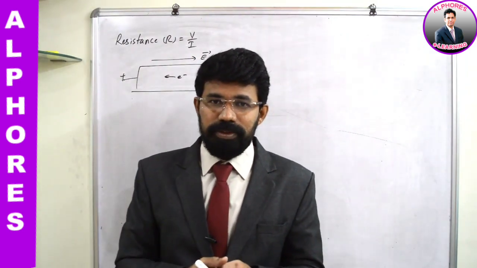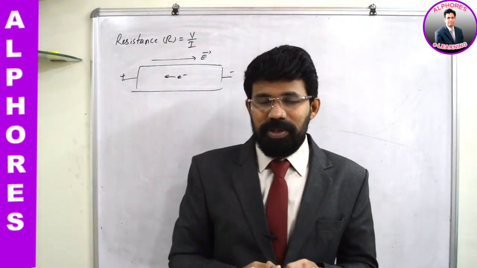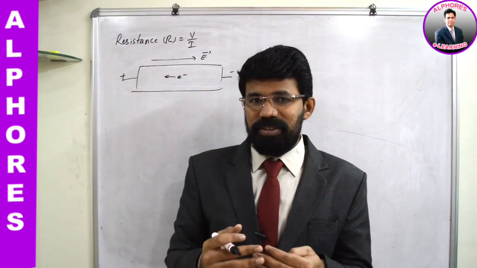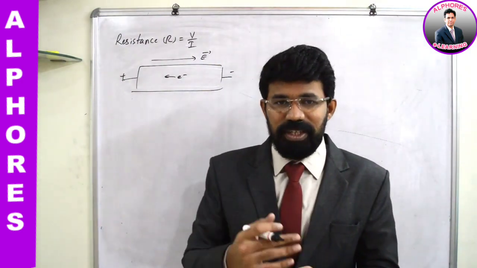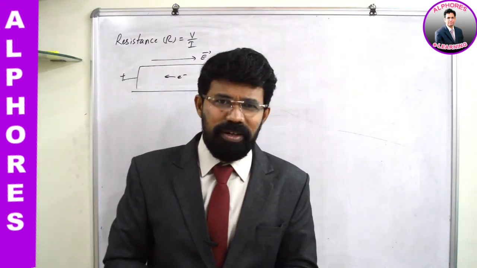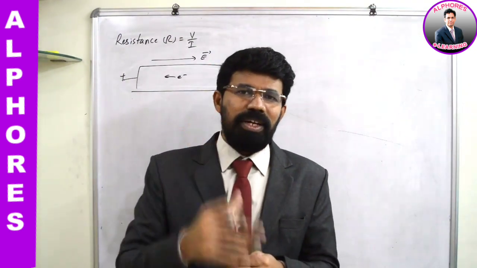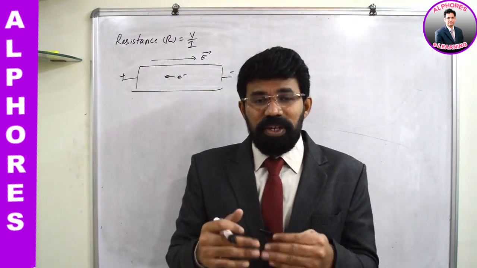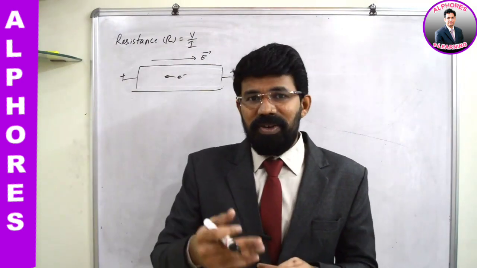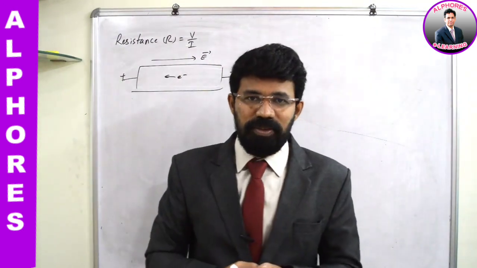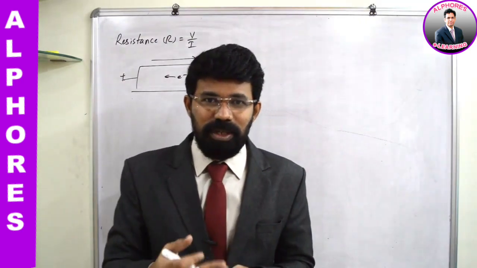Whereas in the case of a semiconductor, free electrons won't be available, but when the temperature is raised, what happens? Electrons which are present in the valence shell jump a little bit away from the nucleus and enter into a band called the conduction band. You will come to know about all these details in some other chapter, but for the time being, try to have an idea. So because of the rise in temperature, the availability of electrons is increasing. If availability of electrons is increasing, there will be passage of current. So unlike in the case of conductors, in semiconductors, when the temperature is raised, the conductivity is increasing.